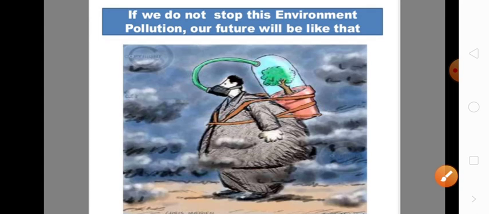If we do not stop this environment pollution, our future will be like that. You can see in this image, this is just a funny picture, but if we don't stop this pollution, it will be very harmful for our future generation. So we should try to control pollution in whichever way possible.